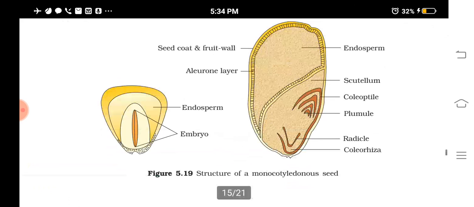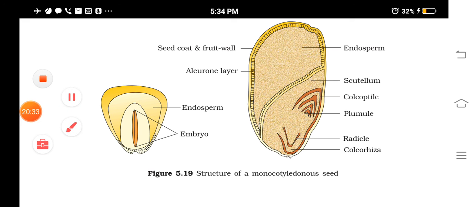Then I told you about the structure of the monocot seed. Do you remember what is scutellum? The single cotyledon of monocot seed is called scutellum. So the different parts and the diagram are also important. Please practice all this, and we'll continue in the next class. Thank you.